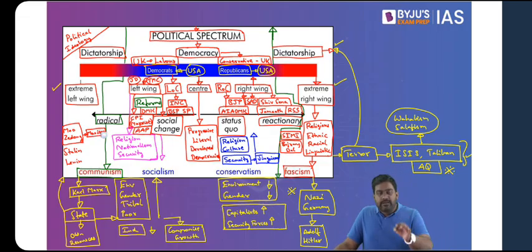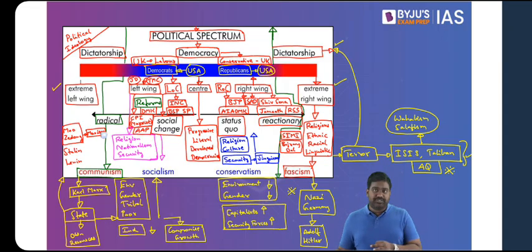This ideology is inherently a violent, radical ideology, an extremist ideology. Mao Zedong, the General Secretary of the Communist Party of China, gave a call for the farmers, the peasants, and workers to rebel against the Republic of China. This triggered a civil war in China, and eventually the Maoists, the followers of Maoism, won the civil war and captured state power.